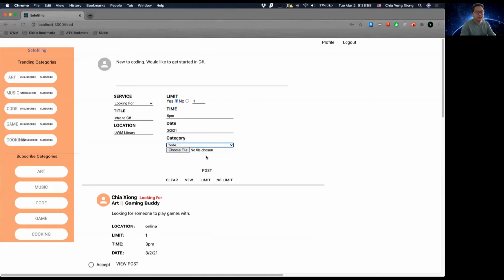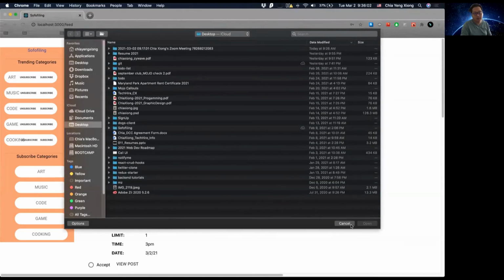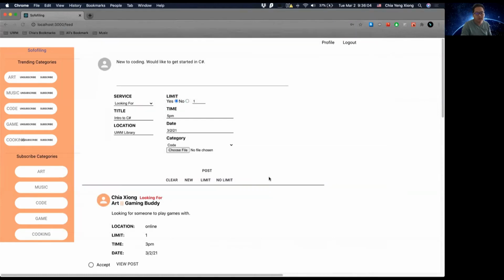And then choose file here is a way to actually upload images. And this image implementation is to be able to, I guess, put up a picture if you are, let's say, creating an event that needs a picture so that people can actually see what it is. But yeah, it's really just a way to complement your post, not to put up any kind of memes or anything. So we'll go ahead and create this post.